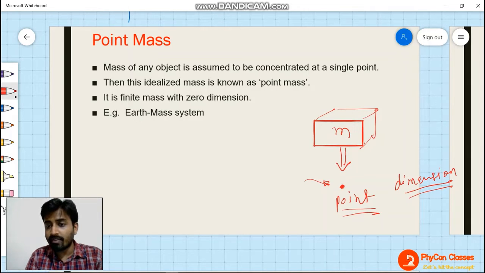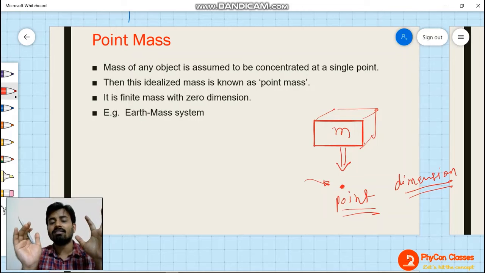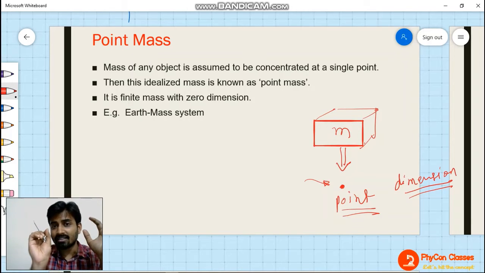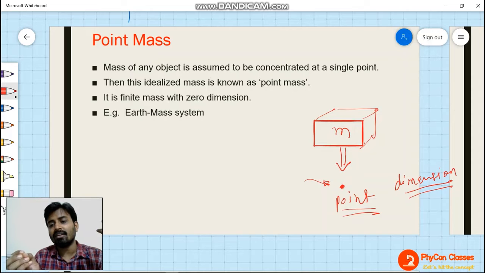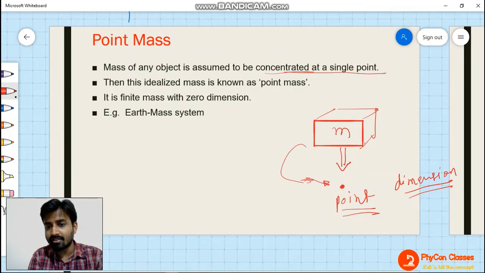So when we assume that a big mass is being concentrated at a single point, what is the need of assuming this? It makes our study easier. That is the only point. There is nothing else. So the mass of an object is assumed to be concentrated at a single point, and that point is this one. This idealized mass is known as point mass.